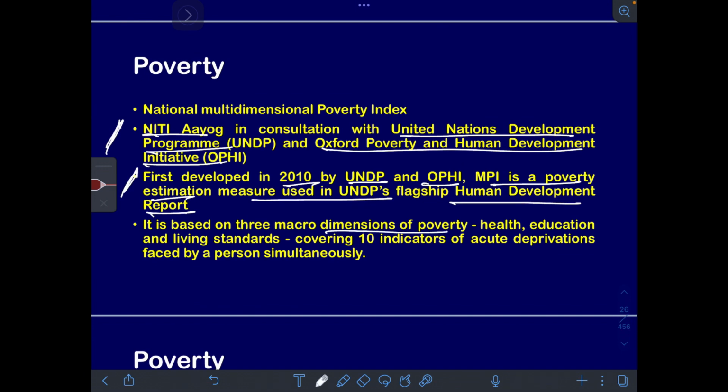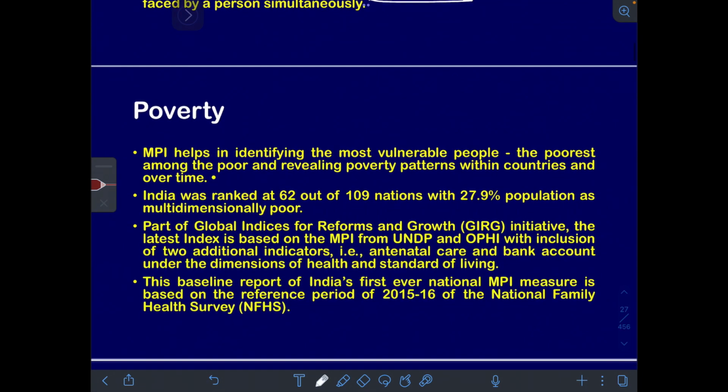It is based on three macro dimensions of poverty: health, education, and living standards, covering 10 indicators, in continuation from the previous slide. It helps in identifying the most vulnerable people, the poorest among the poor, and revealing poverty patterns within countries over time. India was ranked 62 out of 109 nations with 27.9% population as multidimensionally poor.